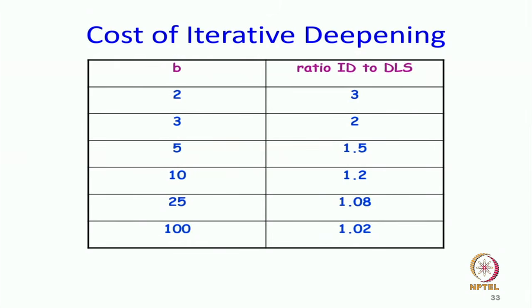The constant will be pretty bad if B is small, like 3 times. Iterative deepening search may be about 3 times depth limited search, but it is not terrible, 3 times is okay. But as B increases, as your branching factor increases, the constant reduces drastically, and in fact, if your B is terrible like 100, then the ratio between the two would end up being rather small. Okay. So, therefore, iterative deepening search is an algorithm that we would implement if I was ever in a situation where I had to solve this problem.